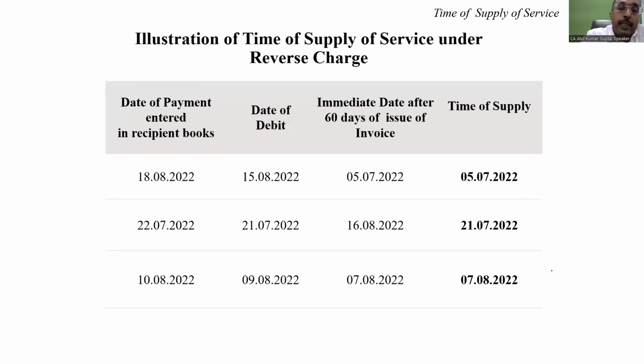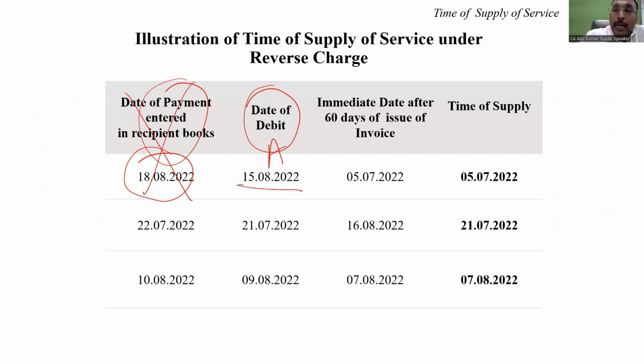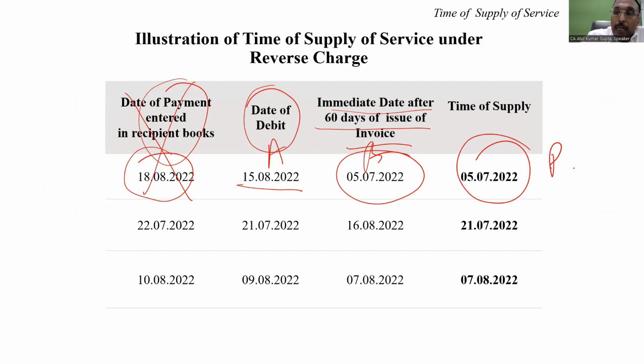So my dear friend, in this case, the date of payment entered into the books of accounts is 18th August, whereas it hit my bank account on the 15th. So this will not be A, this will be A. And immediately 60 days from the date of invoice is on the 5th of July. So A or B, whichever is earlier, 15th of July. RCM liability will accrue on the 5th of July.